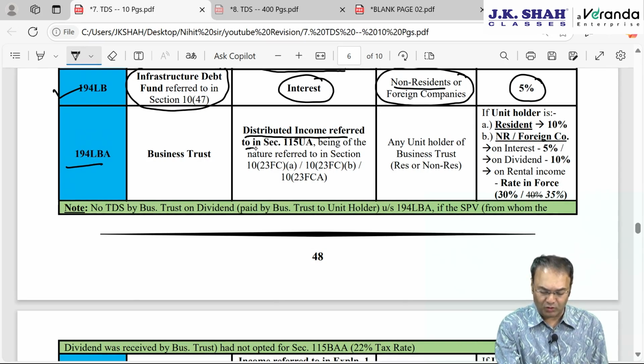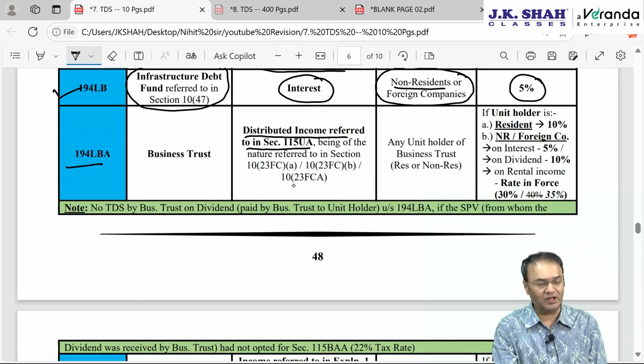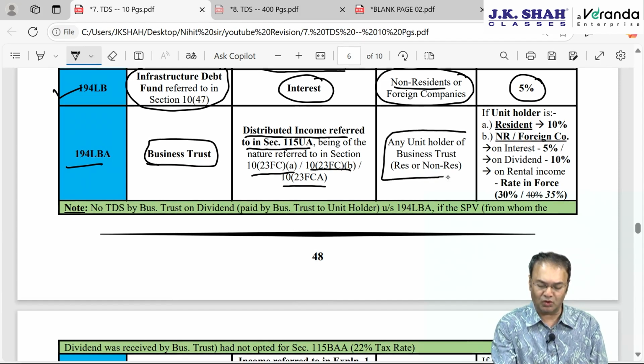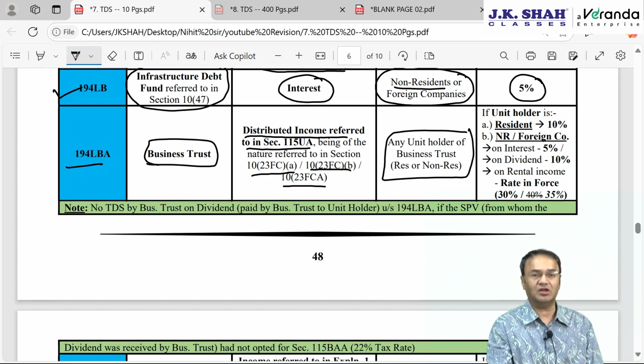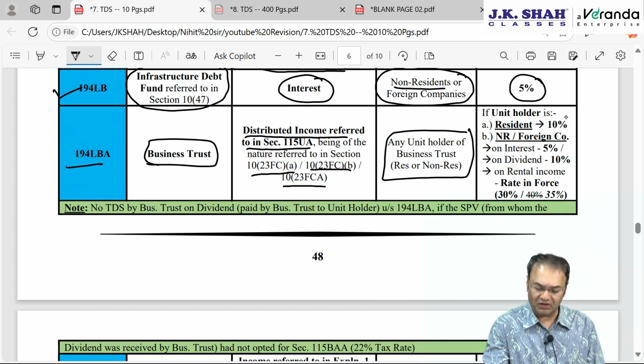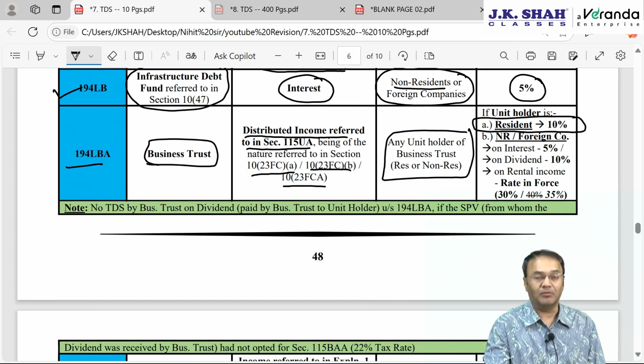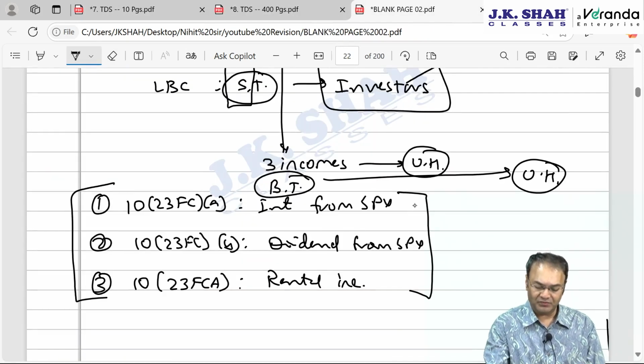Which income? Distributed income referred to in 115UA, which is exempt in the hands of business trust under 10(23FC) subclause A, 10(23FC) subclause B and 10(23FCA). Business trust, while making payment to unit holder, whether resident or non-resident, will have to deduct TDS. If paying to a resident unit holder, TDS rate will be 10% flat. But if paying to non-resident, then these three incomes will have different rates. If this income is paid, interest from SPV, then 5%. If dividend from SPV, then 10%.